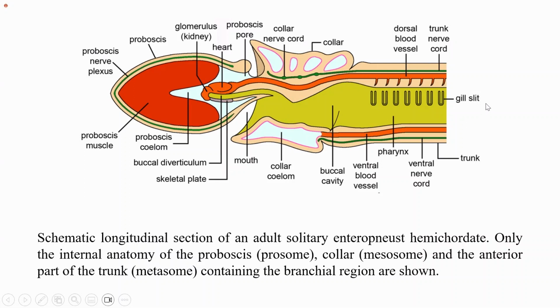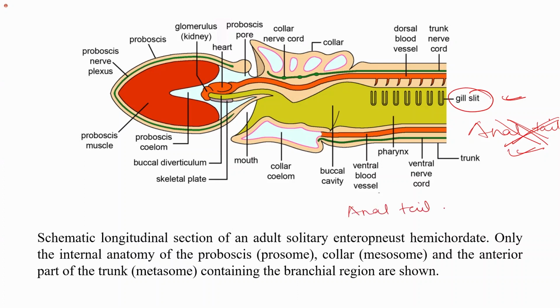Gill slits are present just like the chordates, but they lack the anal tail. So the anal tail is absent. This is one of the characteristics of chordates that we will see in the next class. But for now, you need to remember that the anal tail is absent, which is present in most of the chordates, and therefore they are not placed under the chordates. They are placed under the hemichordates.